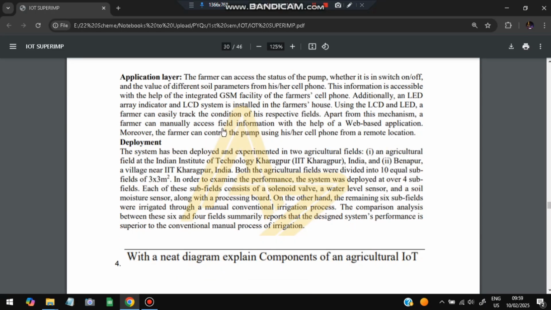In the application layer, the status will be sent to the cellular phone so that the user can take some action, whether the water is to be put more or less, or soil is to be changed, or it has to be moved to some other location. If sunlight is not coming only in that location, that has to be changed. So that will be done in the application layer.